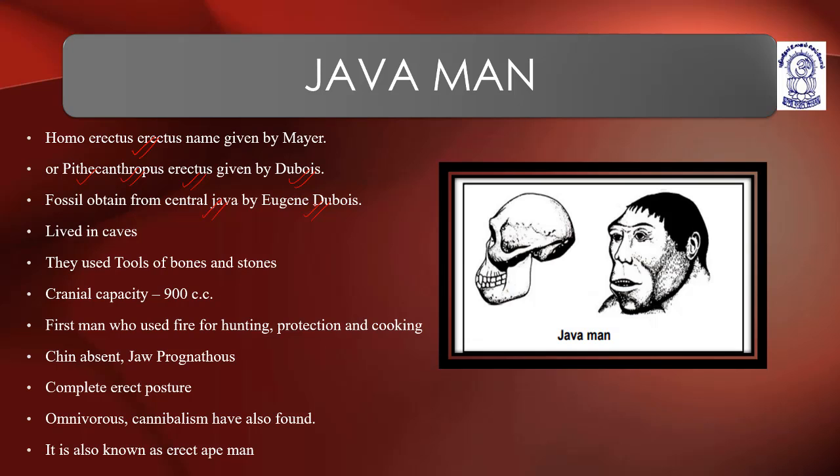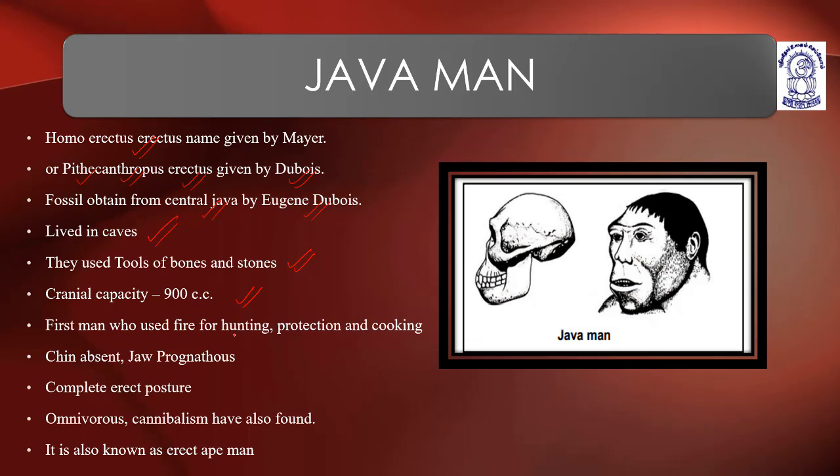Eugene Du Bois extracted or excavated the fossils from Central Java. Java man lived in caves. They used tools made up of bones and stones. Cranial capacity 900 centimeter cube.